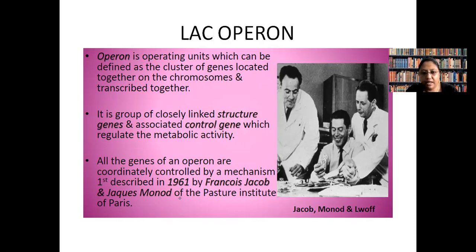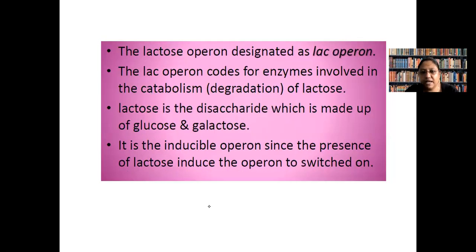And Jacob and Monod first discovered the lac operon, and lac operon means lactose operon. This operon is responsible for catabolism of lactose, that means degradation of lactose. We all know that lactose is a disaccharide made up of glucose and galactose. And this operon is an inducible operon. Why? Because it occurs in the presence of lactose.